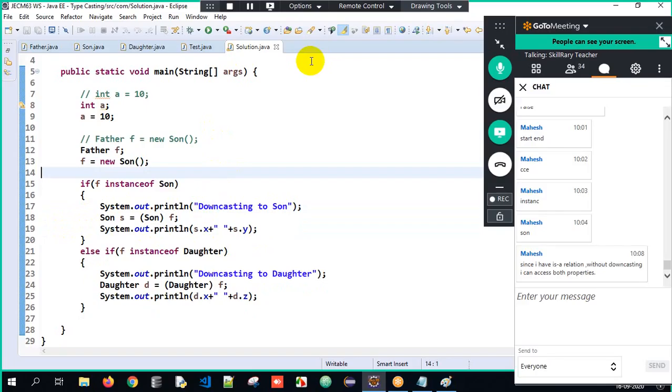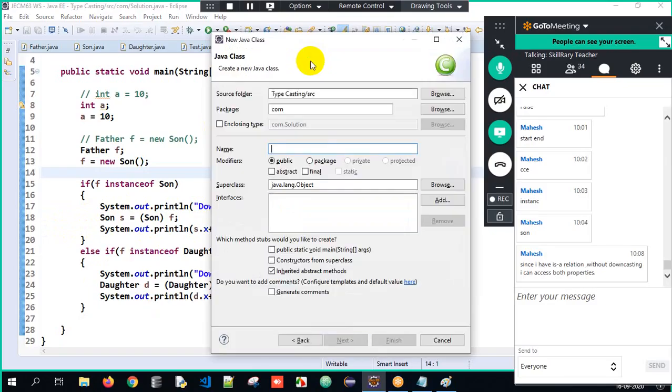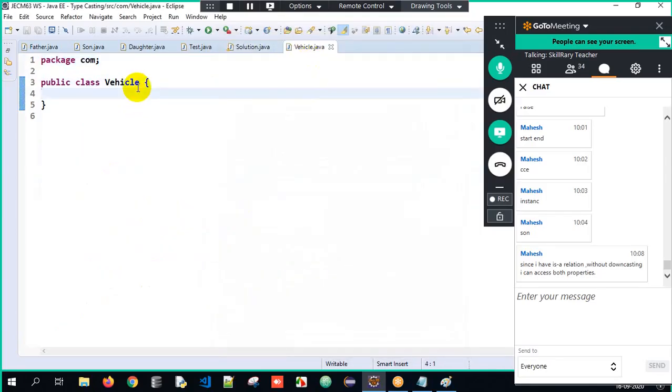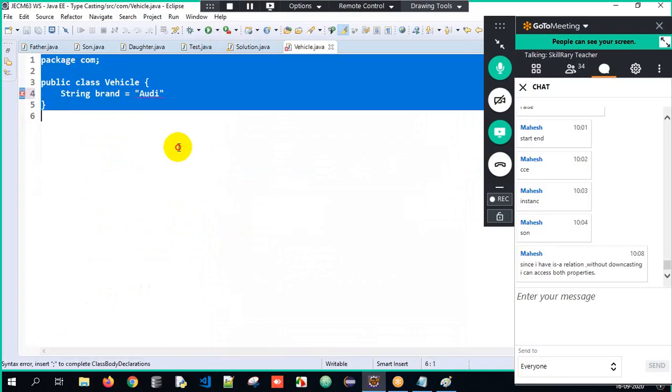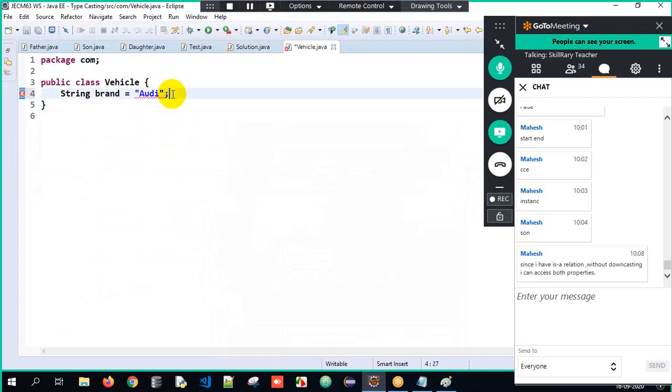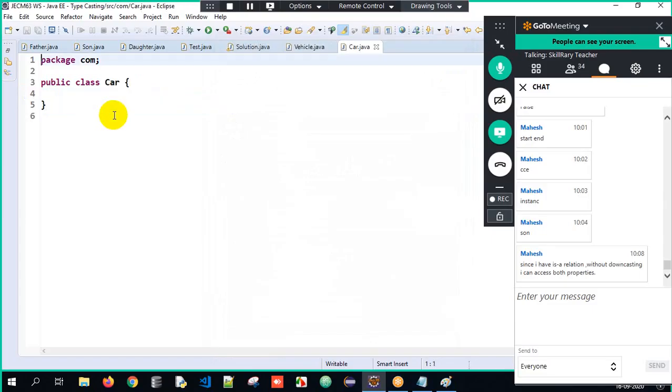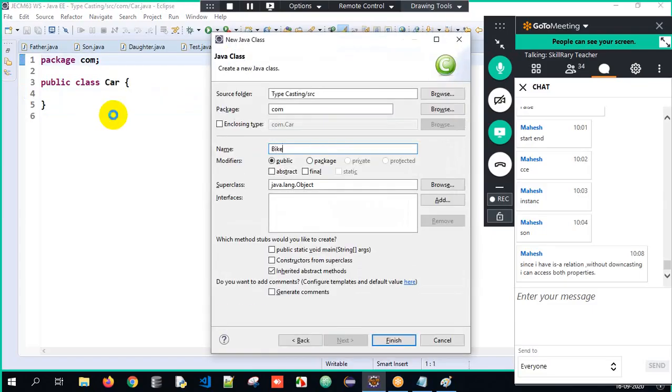Okay, right. So now let's go with one more example here. A simple example. I will have a class called Vehicle. Here I will have one data called brand initialized to Audi. So I have one program here, guys. I have a class called Vehicle, wherein it has a variable called brand, which is initialized to Audi. And Control N, I will have a class called Car, and one more class called Bike.